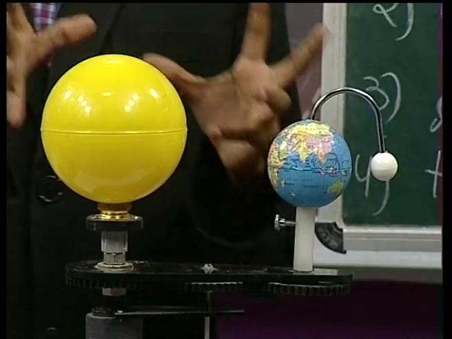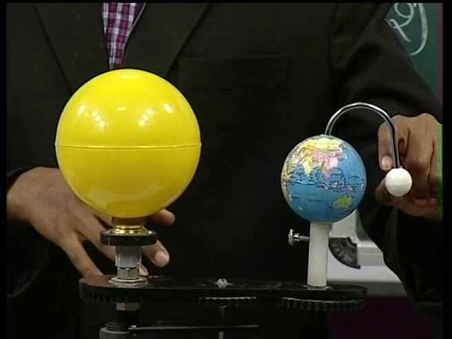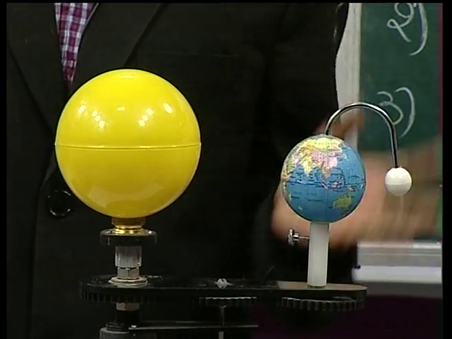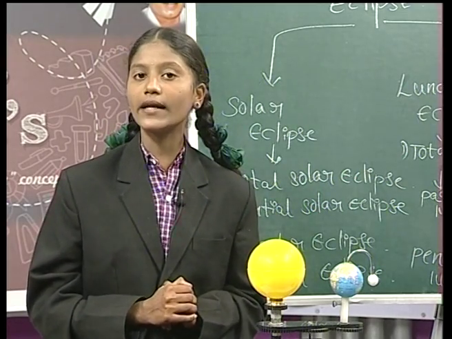So friends, you can observe here, when the shadow of the earth directly falls on the moon, in this situation the lunar eclipse is formed. It means the eclipse of the moon. So friends, now did you understand about it? Okay.